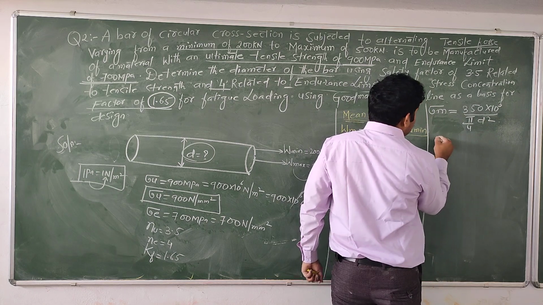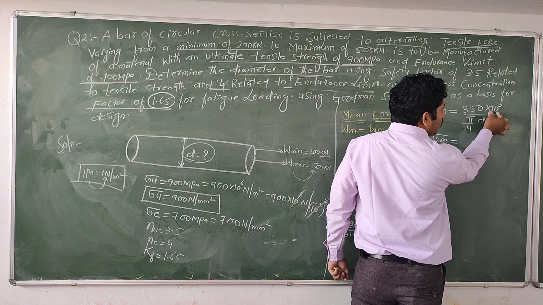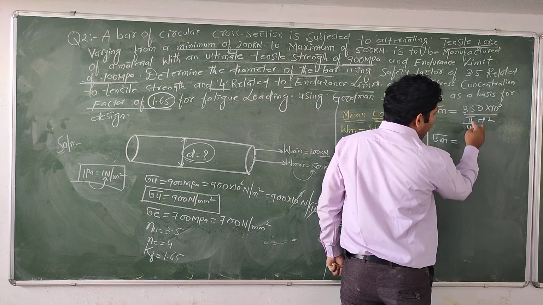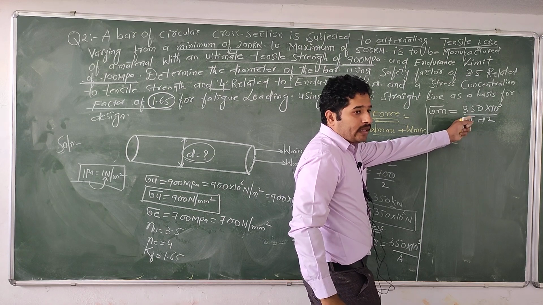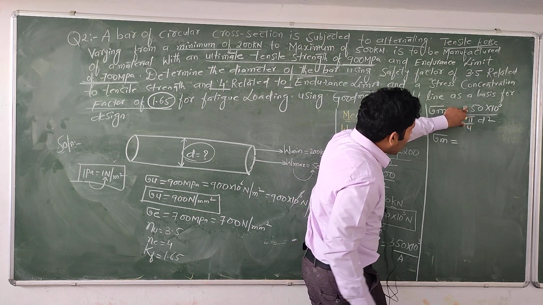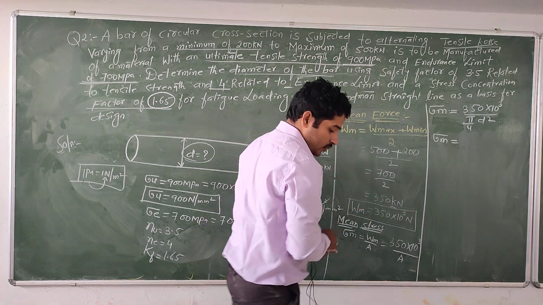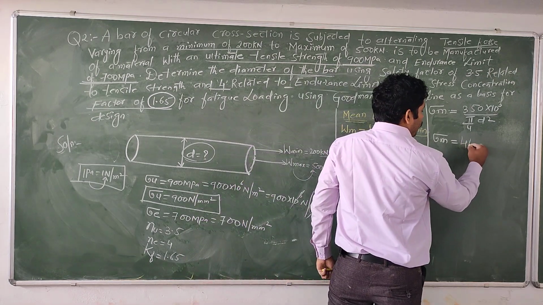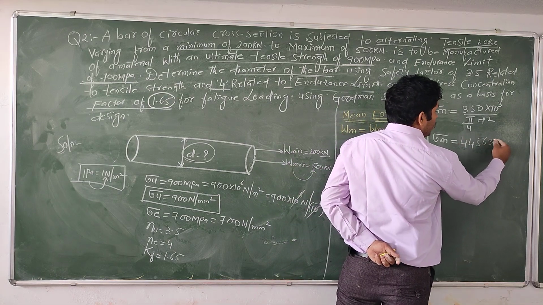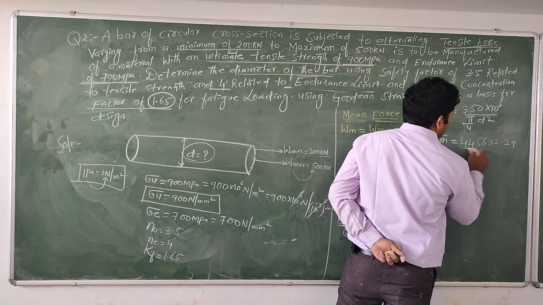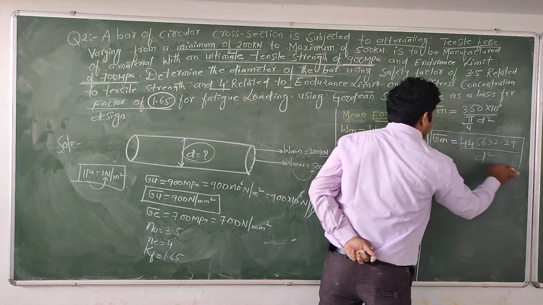If you divide 350 into 10 power of 3 by pi by 4, with pi equal to 3.142, you will get 445369563.29 by d square. That is the value of mean stress.